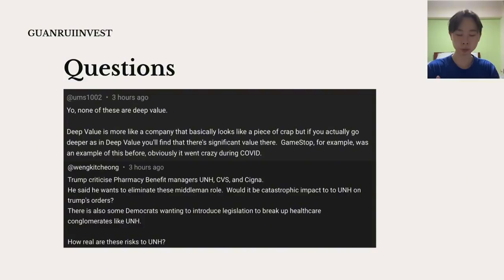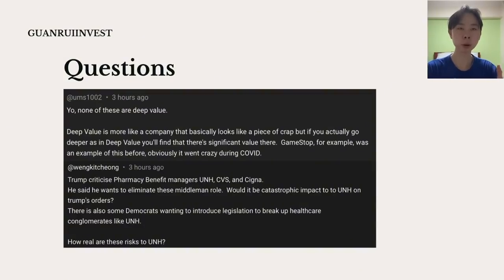Next question: Trump criticized the PBMs, United Health, CVS, and Cigna. He said he wants to eliminate all this middleman role. Would it be a catastrophic impact to United Health on Trump's orders? There are also some Democrats trying to introduce legislation to break up healthcare conglomerates like United Health. How real are these risks to United Health? So for United Health, they serve around 140 million patients. They have 140 million insurance takers.